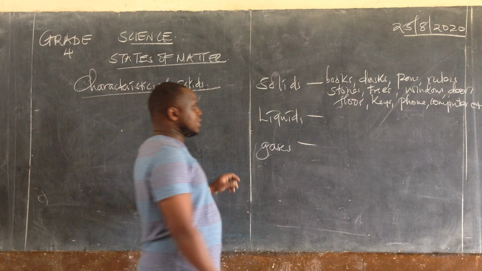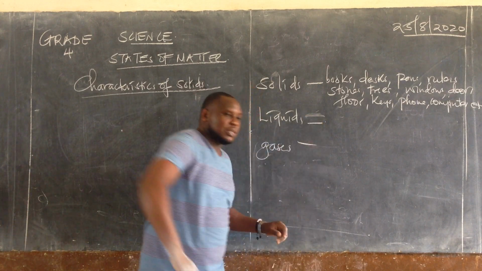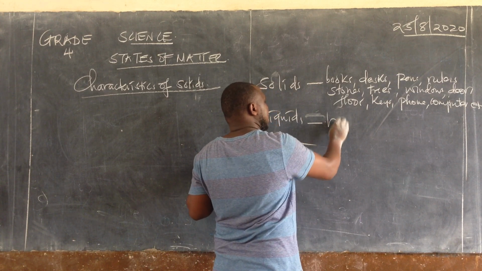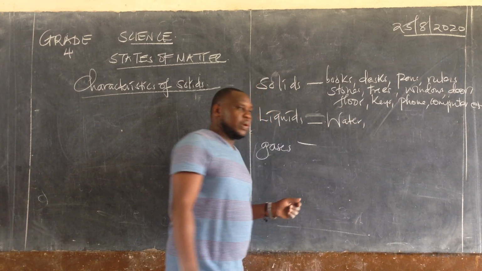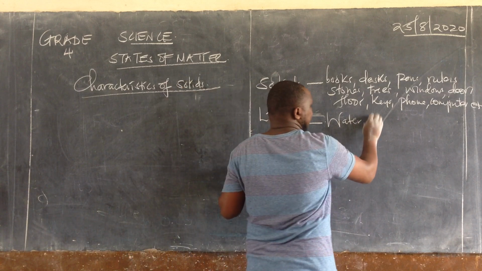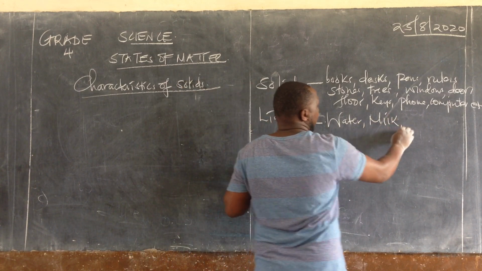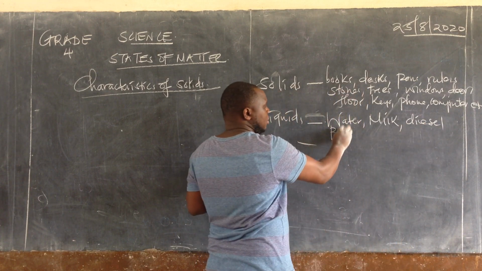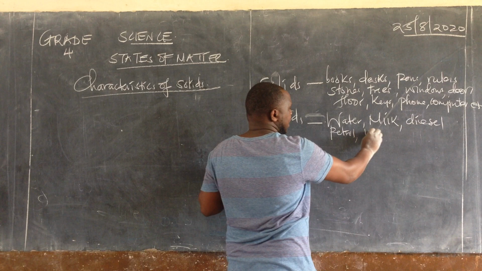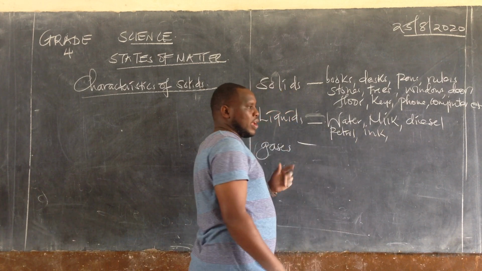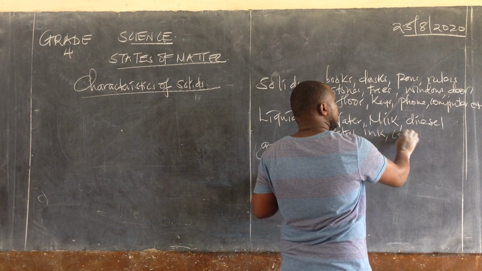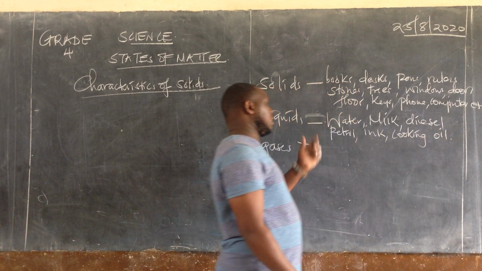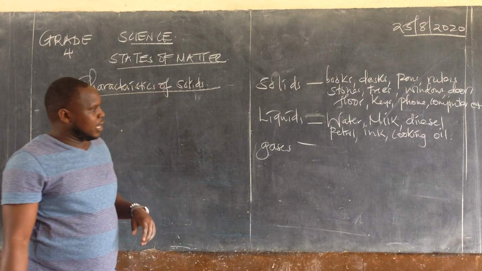Then we have liquids, like those liquids that we interact with at home. We have water that we use during cooking. We have milk. We have diesel that is used to run engines, diesel, petrol. We have ink. We have cooking oil, etc. All those are going to be found in liquids.